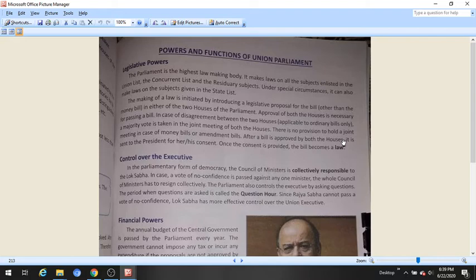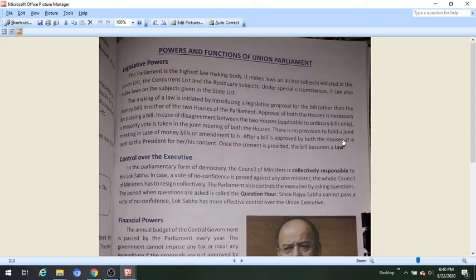There is no provision to hold a joint meeting in case of money bills or amendment bills. So if there is a constitutional amendment bill or money bill, in those cases there will be no joint session of the Parliament. And about money bill, the Lok Sabha supersedes the Rajya Sabha.